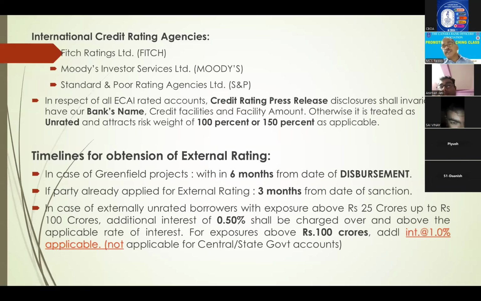If balance sheet is not there, what happens if construction is going on? At that time, they will have PIPR, Project Implementation Progress Report, or LIE report, Lender's Independent Engineer report. So basing on these reports, they can do rating.